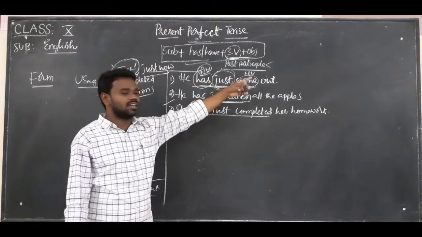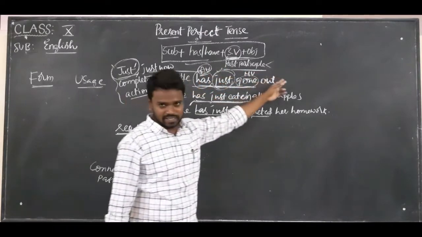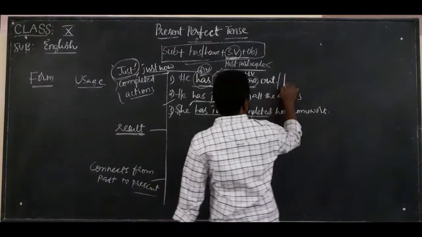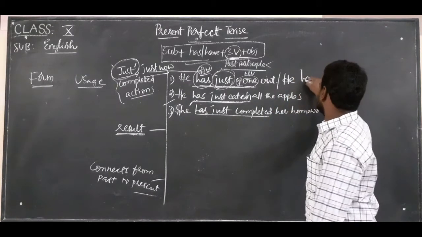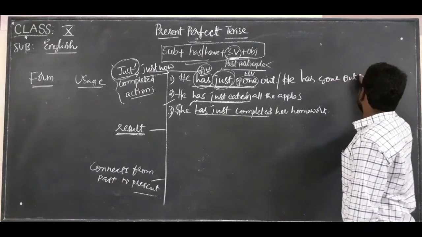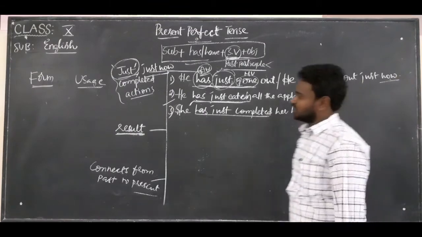We should not use it at the end. When it is just now, we use it at the end. He has gone out just now.